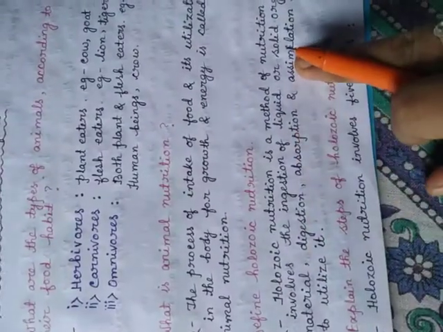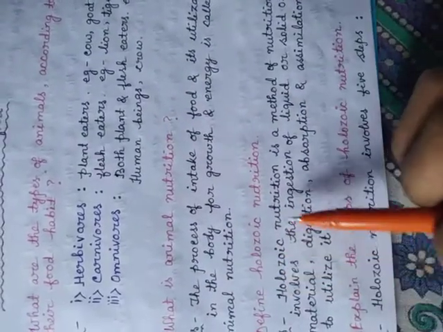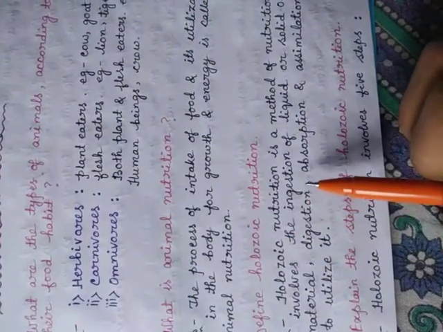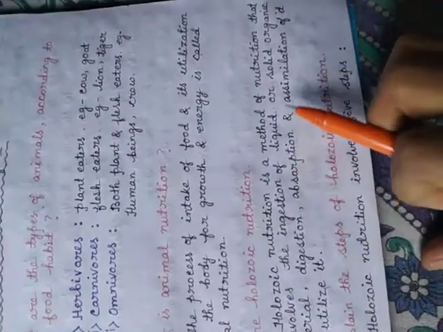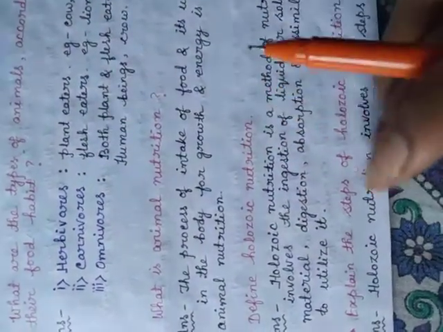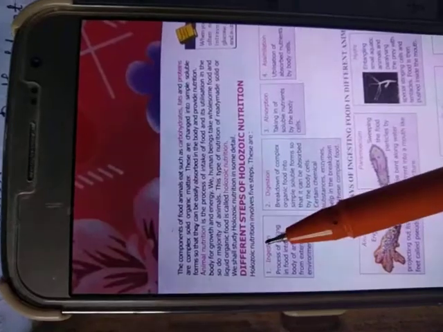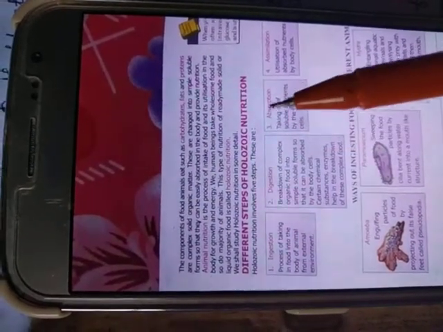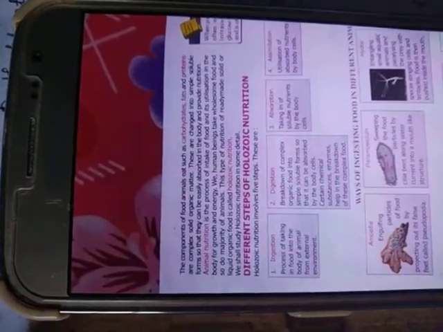So what are these processes? Later we will discuss it. But first of all, we have to learn the definition. It is a method of nutrition which involves the ingestion of liquid or solid organic material. Then their digestion, absorption, and assimilation occur. This is holozoic nutrition. Now we will discuss the different steps of holozoic nutrition. See in the books, how many steps are there? Number 1 is the ingestion, number 2 is the digestion, number 3 is the absorption, and number 4 is the assimilation. Now we will discuss it.